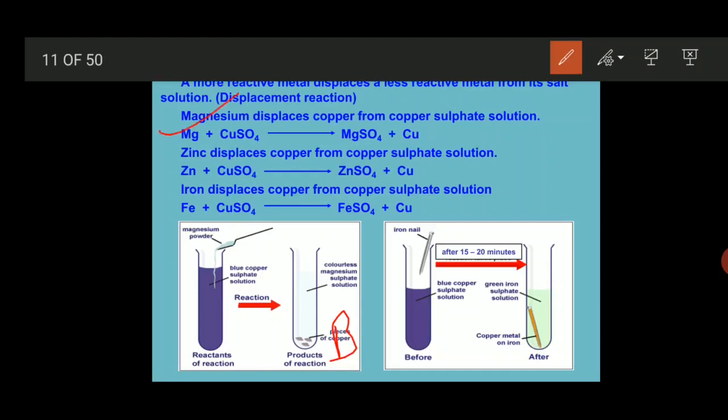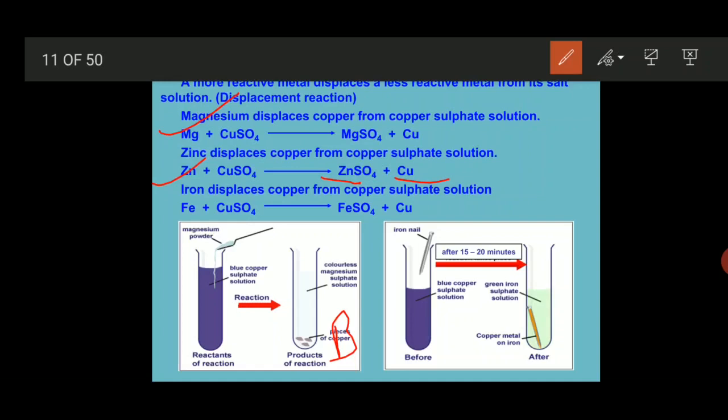So we can clearly understand that whenever magnesium, a highly reactive metal, reacts with a less reactive metal's salt, it displaces that metal from its salt solution. Now the second example: when zinc reacts with copper sulfate solution, it forms zinc sulfate and copper metal. Zinc is also more reactive than copper, so zinc also displaces copper from its salt solution, that is copper sulfate.